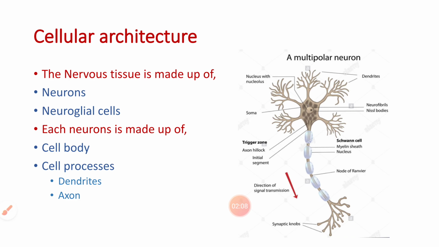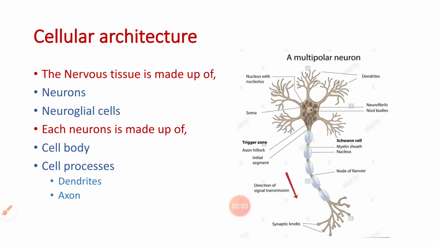Let us see the cellular architecture of the nervous system. Basically it consists of the tissue called the nervous tissue, and this nervous tissue is made up of the nerve cells or the neurons, and the neuroglial cells, which are the supporting cells forming the support to the nervous tissue.